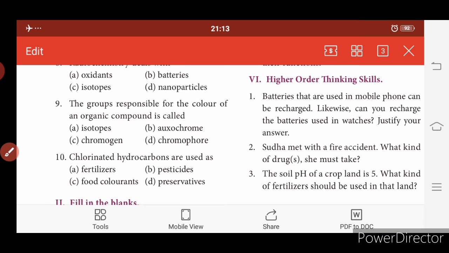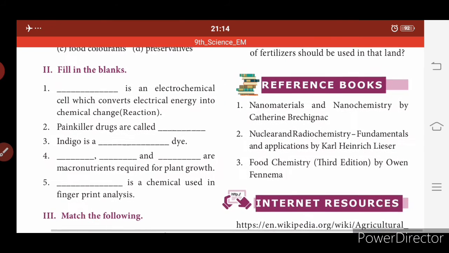Then the PDF will be uploaded, children. Don't worry if you didn't mark or listen properly. Just listen. You have to listen.